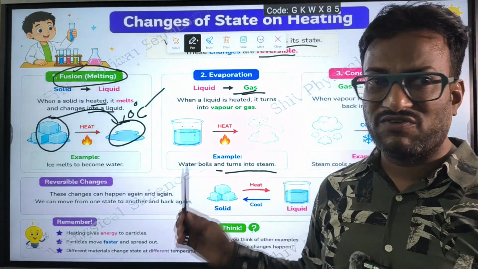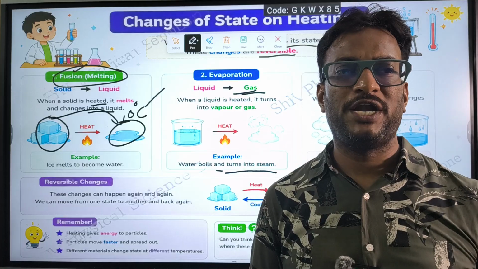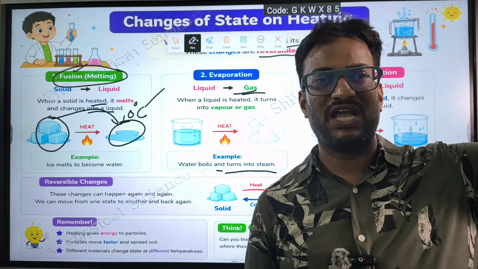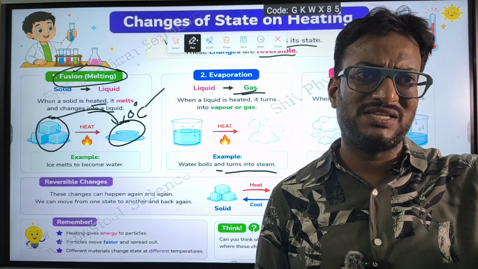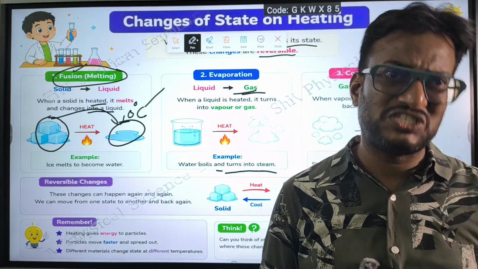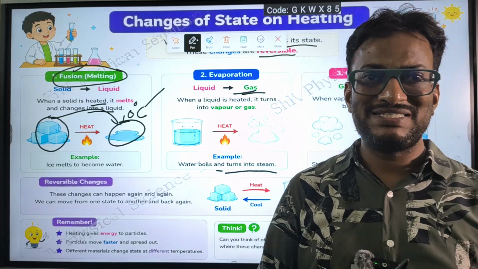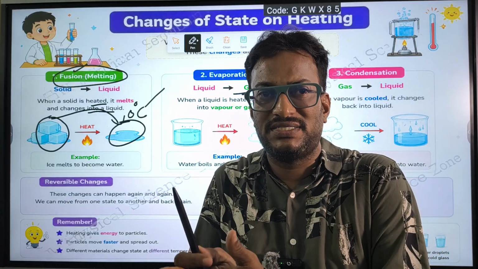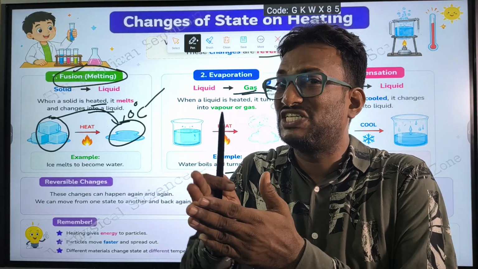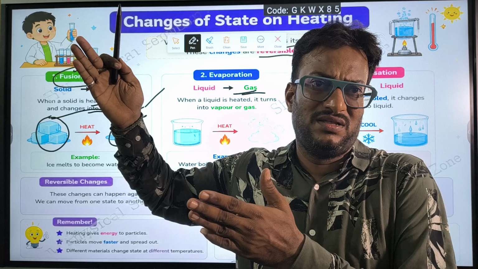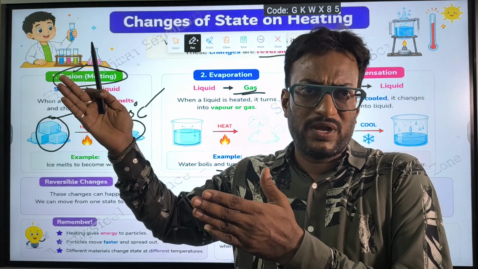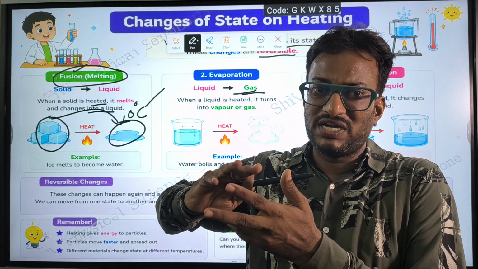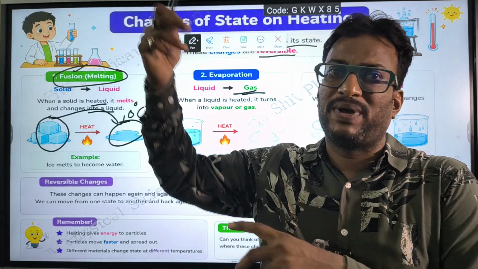When we heat the liquid from 20 to 30, 40, 50, 60, 70, 80 up to 100 degrees centigrade, the water will be in liquid state itself. Once it reaches 100 degrees centigrade, its temperature doesn't rise. It won't become 101. It just starts converting that liquid into vapor.